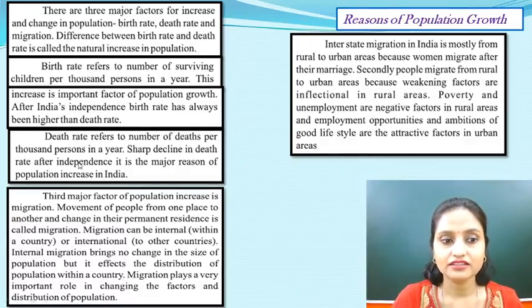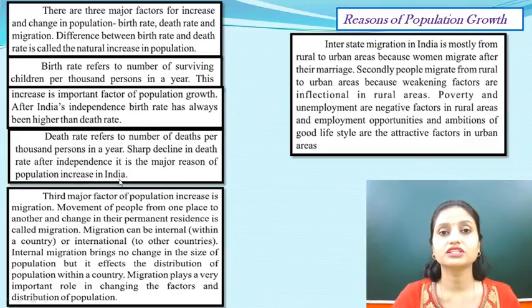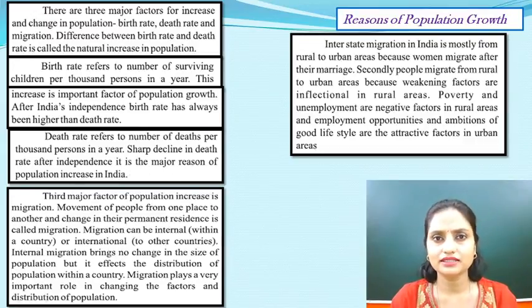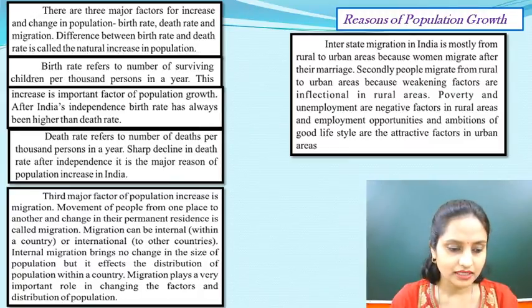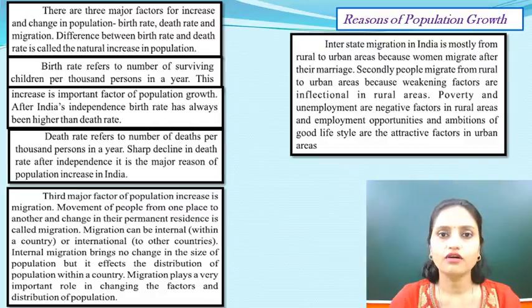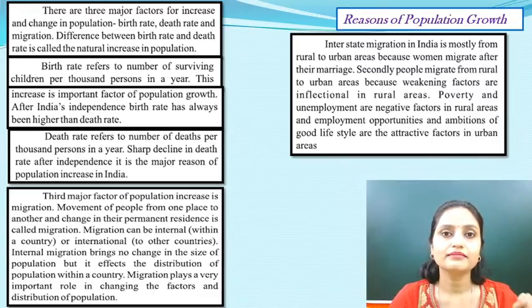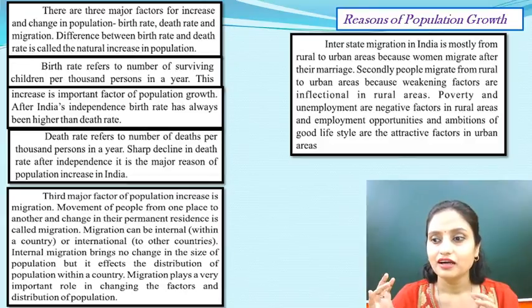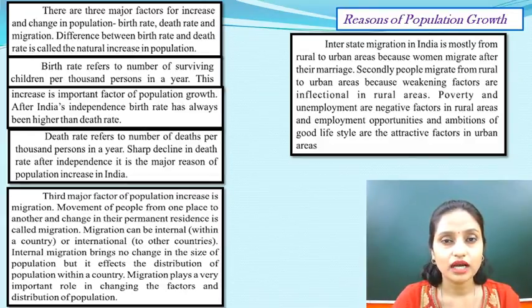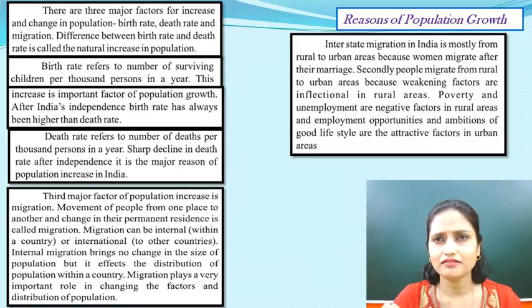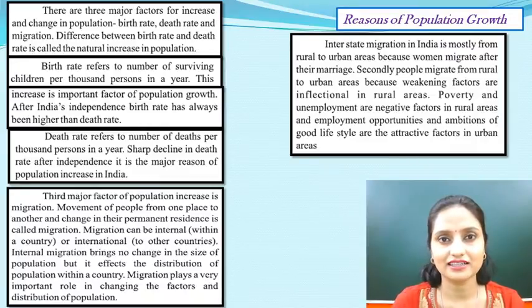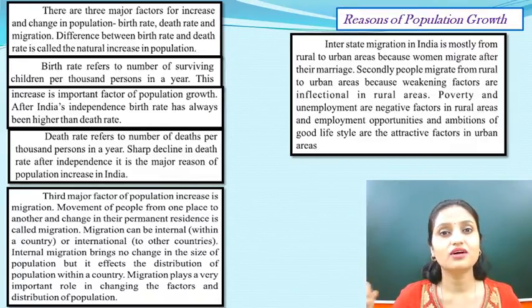Sharp decline in death rate after independence is the major reason for population increase in India. Now, why was the death rate less after independence? After the struggle ended, people did not die. Then we did development in medicines and medical health care, and the government worked on the five-year planning programs and found ways to get out of famine, flood, drought, all these things. Because of these things we checked the death rate, and the death rate was less, but we were not able to control the birth rate, hence the population increased.